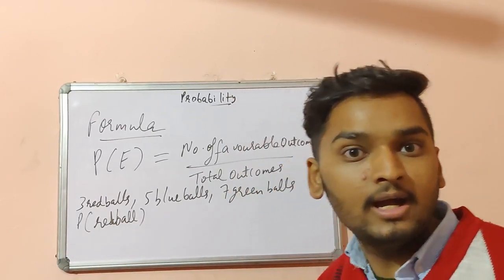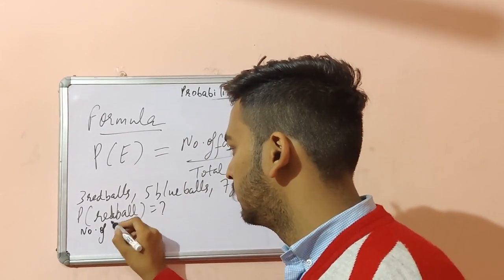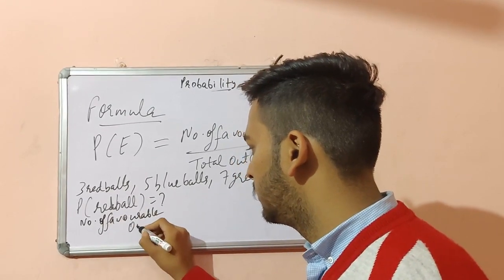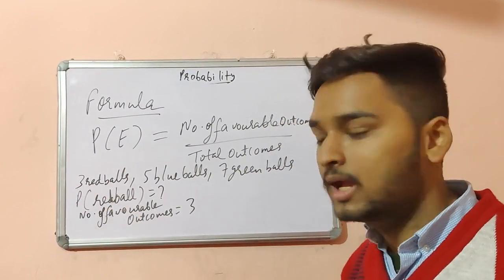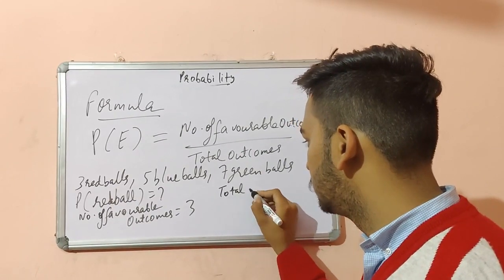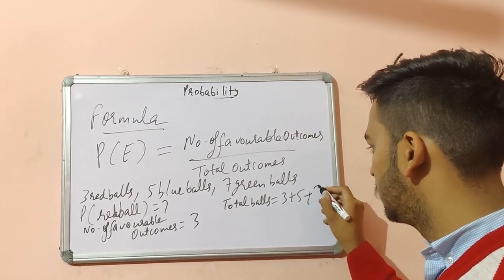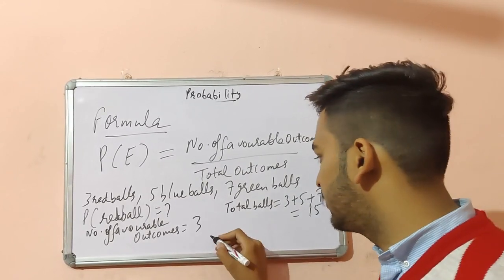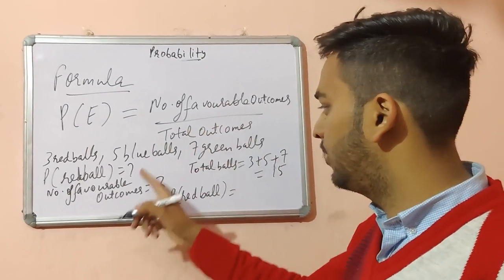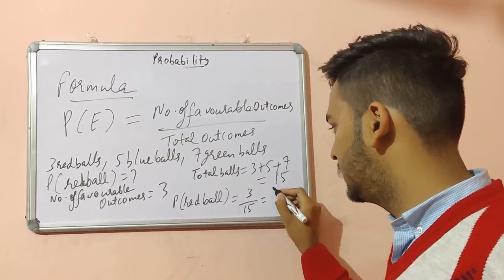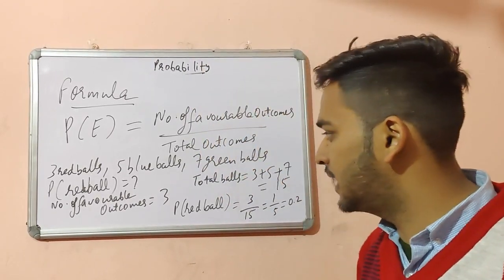For that, the number of favorable outcomes is equal to 3, the number of red balls. The total number of balls is 3 plus 5 plus 7, which is equal to 15. So the probability of having a red ball is 3 upon 15, that is 1 by 5, which is 0.2. Okay, I hope you understand this concept.